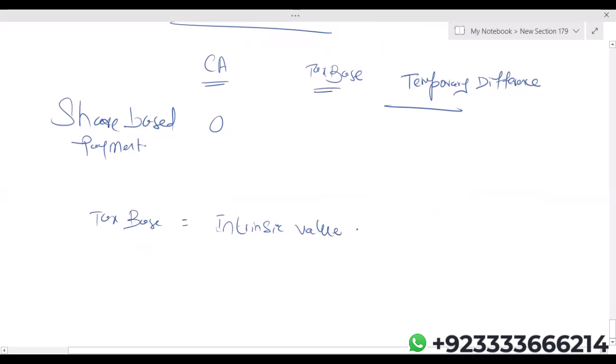Multiplied by the vesting period fraction. Let's say I'm assuming the vesting period is 3 years, okay? Divided by 3. If 1 year has passed, then 1 upon 3. If 2 years have passed, then 2 upon 3. If 3 years have passed, 3 upon 3. So tax base is equal to intrinsic value.